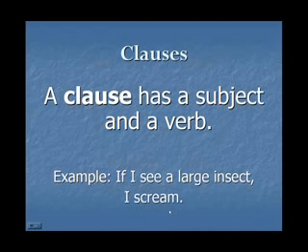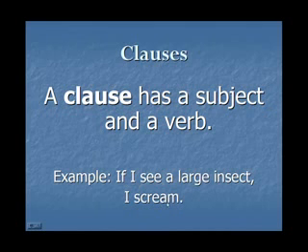And if we come back, let's see again, if I see a large insect, I scream. The independent clause here is I scream because this thought is complete. It can stand on its own and it makes sense. This first clause, if I see a large insect, it makes sense, but only if it's part of the whole sentence. That's why it's a dependent clause. This clause is dependent on what follows, I scream.